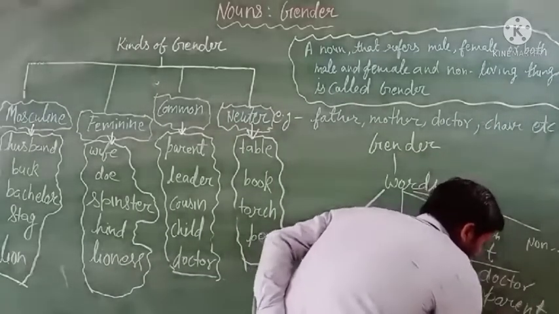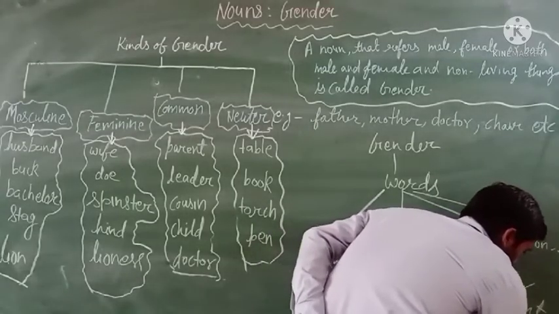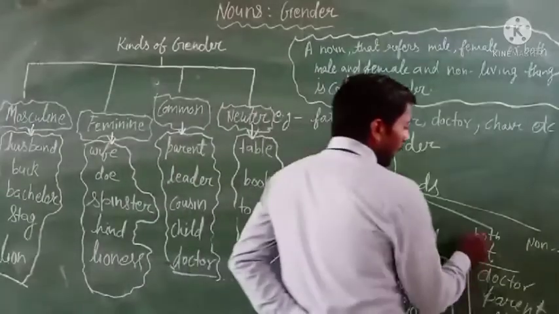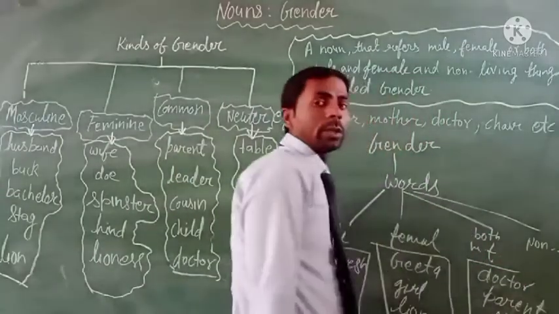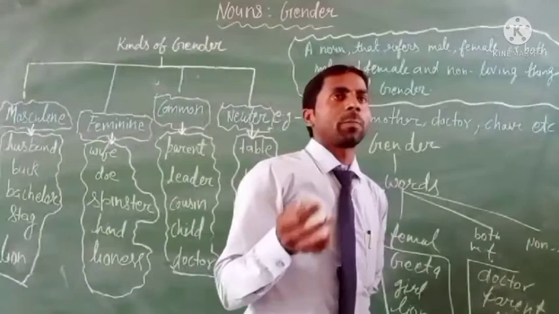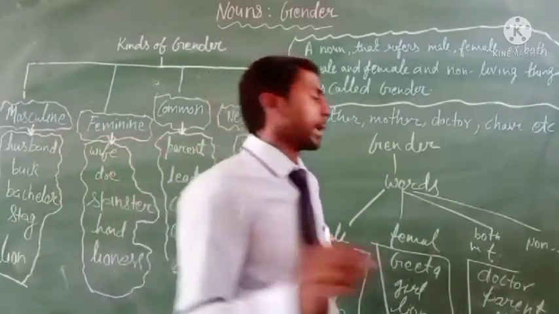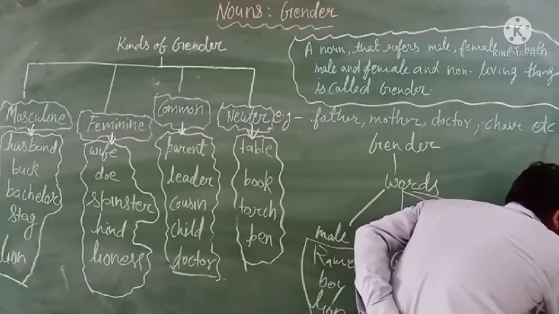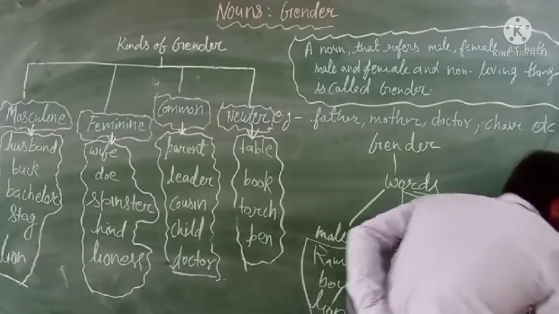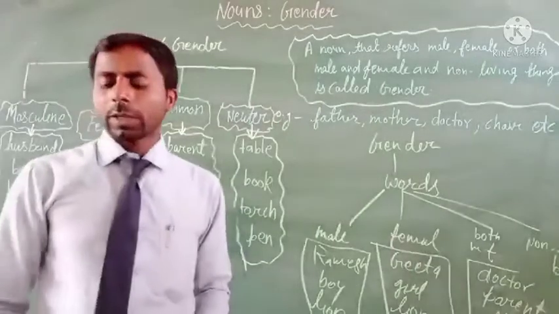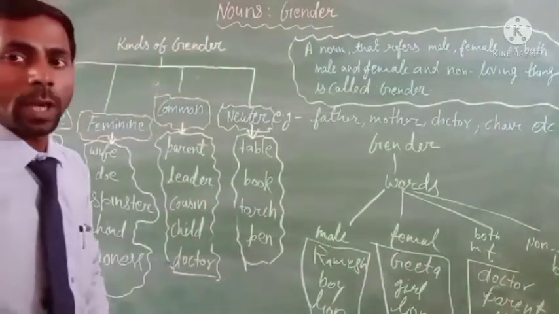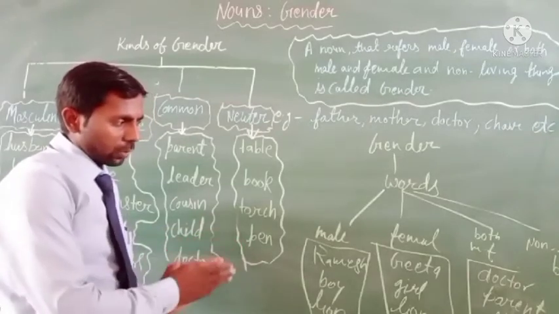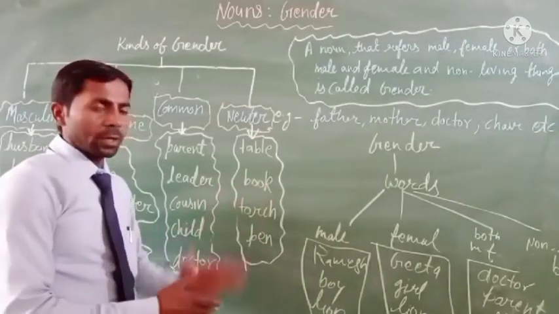Okay, students. All these words refer to male and female both, and non-living things. You can find many words around you, like book, table, pen, etc. These are words used for non-living things, and all the words you can see on the board. All these words are known as gender words.